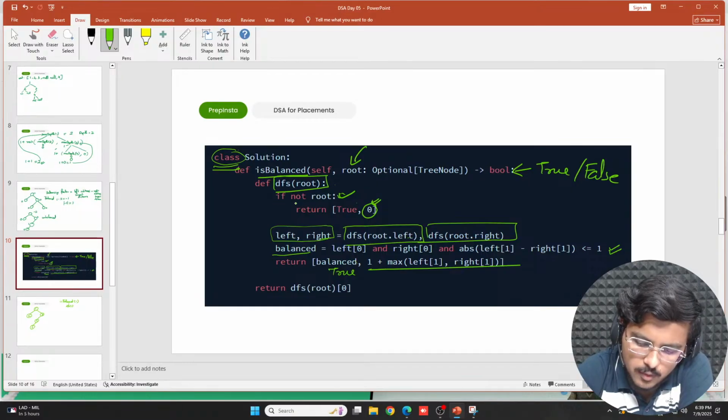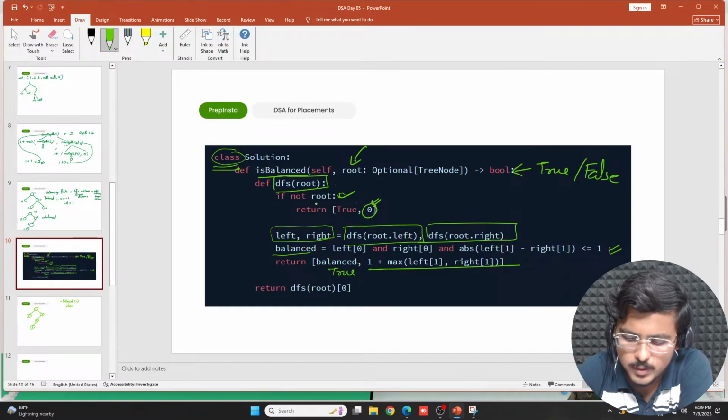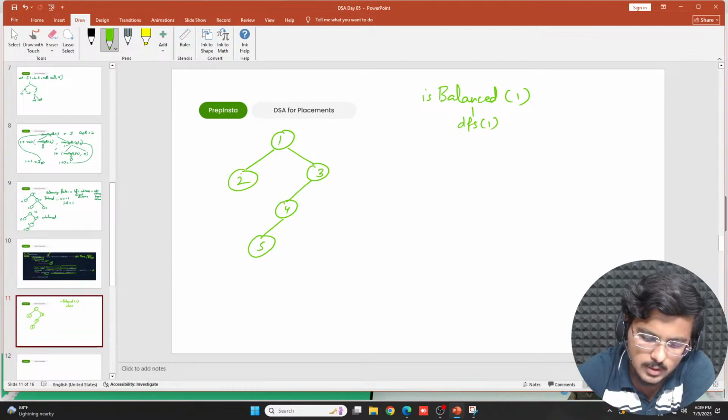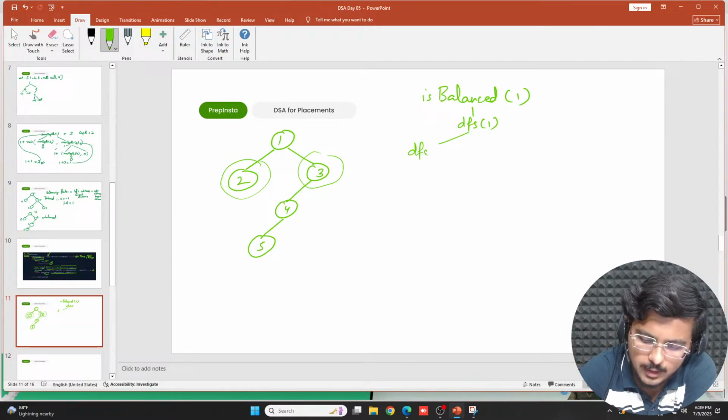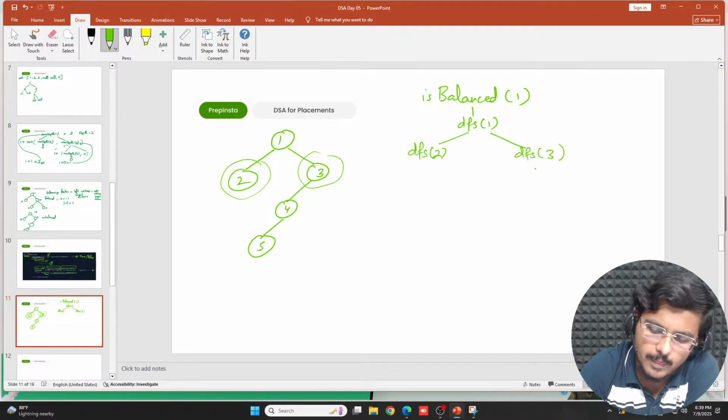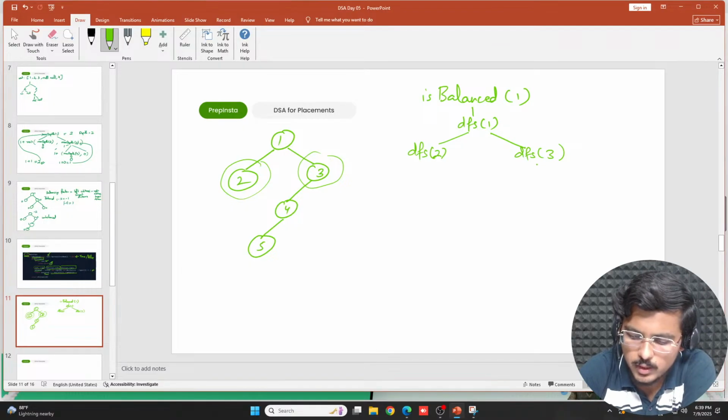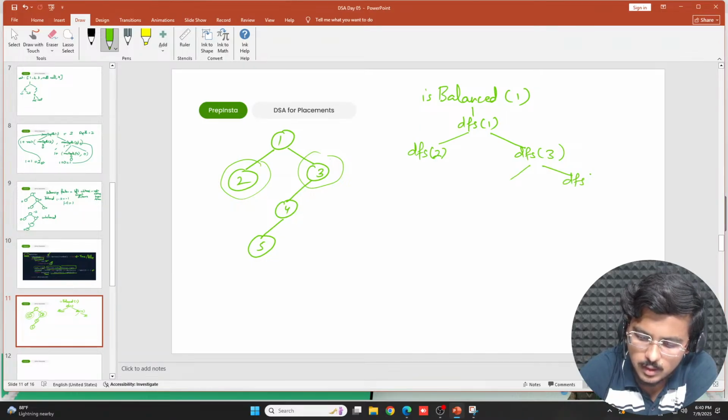Now this DFS of 1 is saying if not root, return true. Basically, if root is null. My root is not null, so I'll initialize the left and right of this particular subtree. What is left? Left is 2 and right is 3. So I'll call DFS recursively on 2 and here DFS recursively on 3. Then here also you have to initialize the right and left. So the right portion is null, the left portion is DFS of